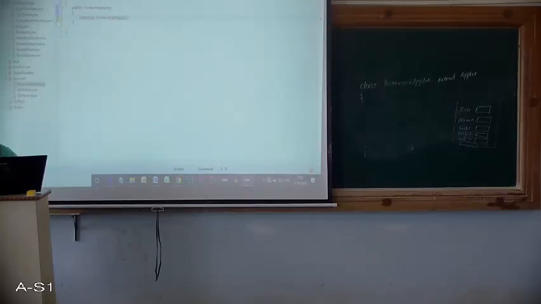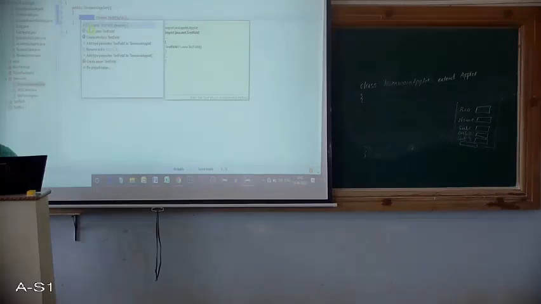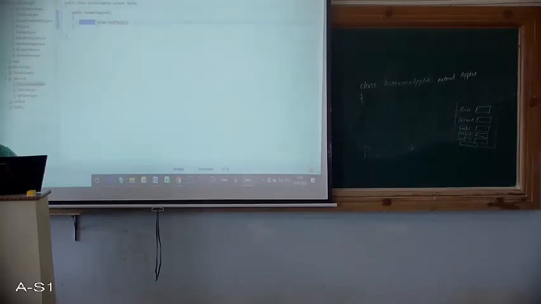What package? See, whenever you just do this, it will show java.awt here. That means I need to import the awt package. Similarly, we have to create so many text fields. So how many text fields do we require here? 1, 2, 3, 4, 5 text fields.